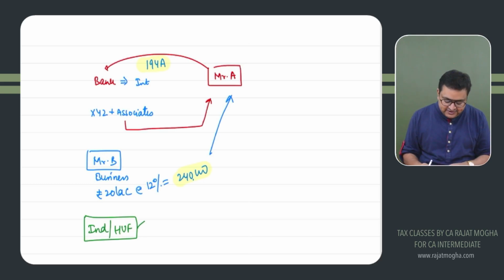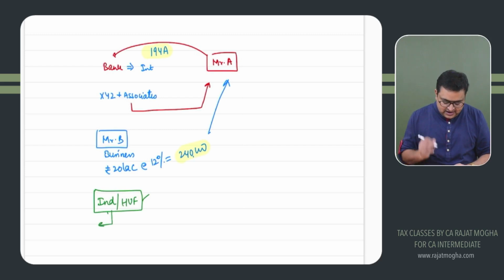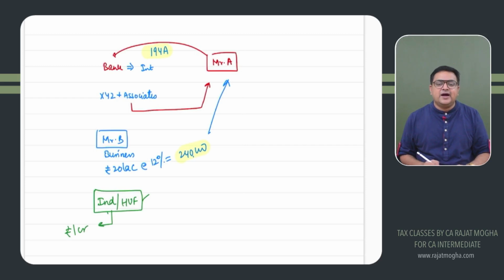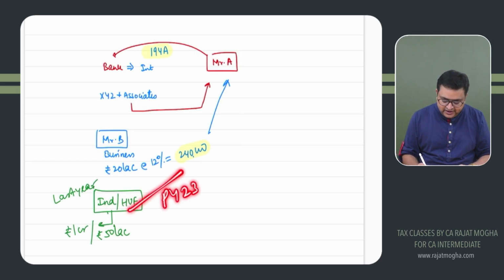So if an individual or HUF has a decent business, the minimum turnover required is 1 crore; it should be more than 1 crore. Or in case they are doing a profession, it is more than 50 lakh. Of what? Of the last year. Let's say I am checking whether they are required to deduct TDS in the previous year 23-24.